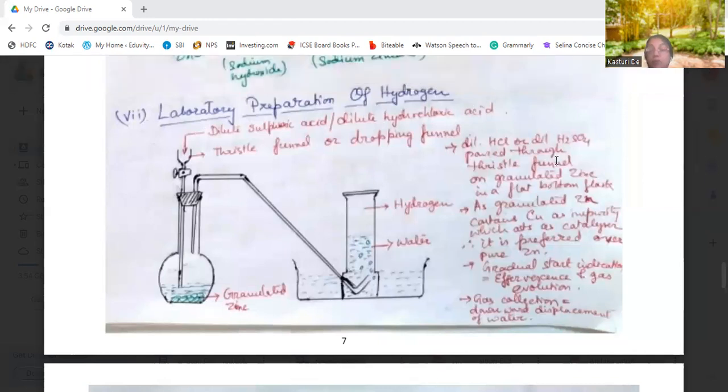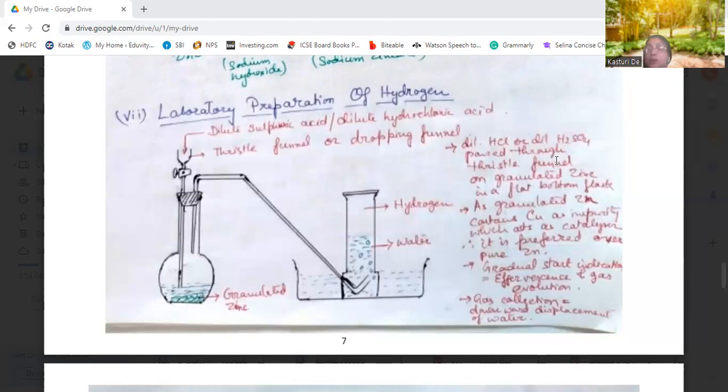Why is granulated zinc used and not pure zinc? Because granulated zinc is impure zinc, which contains copper. This copper acts as a catalyst in this reaction. That's why it speeds up the reaction, and hydrogen is produced very fast. Okay, that's why granulated zinc is used instead of pure zinc. Clear?